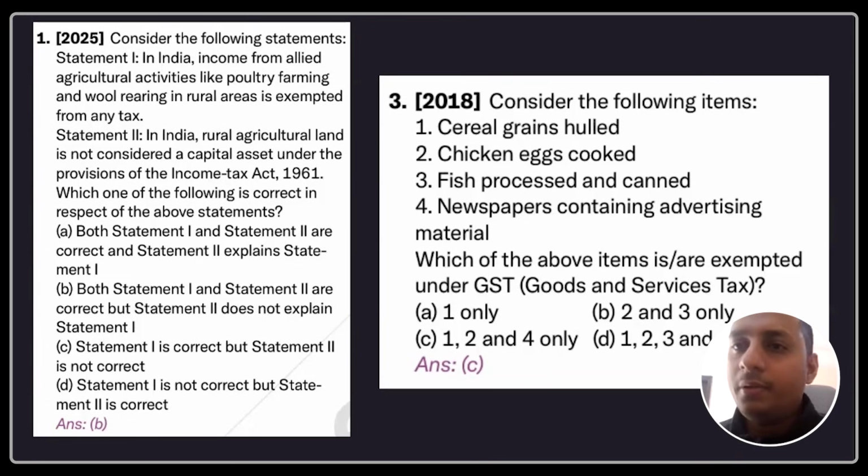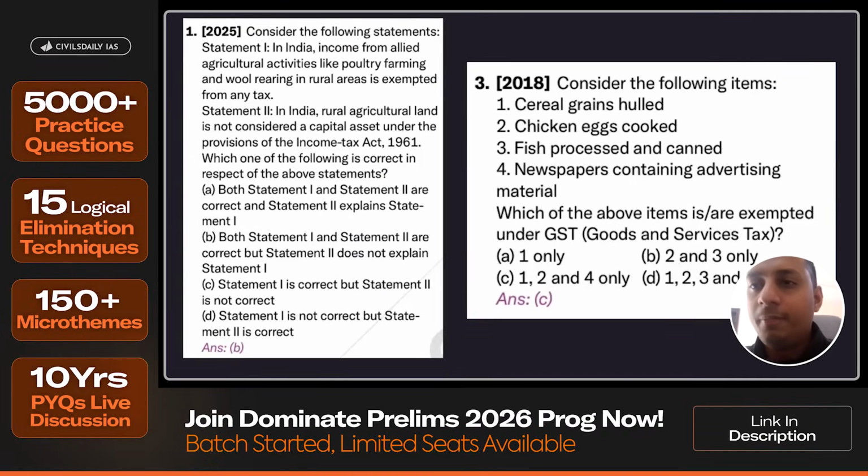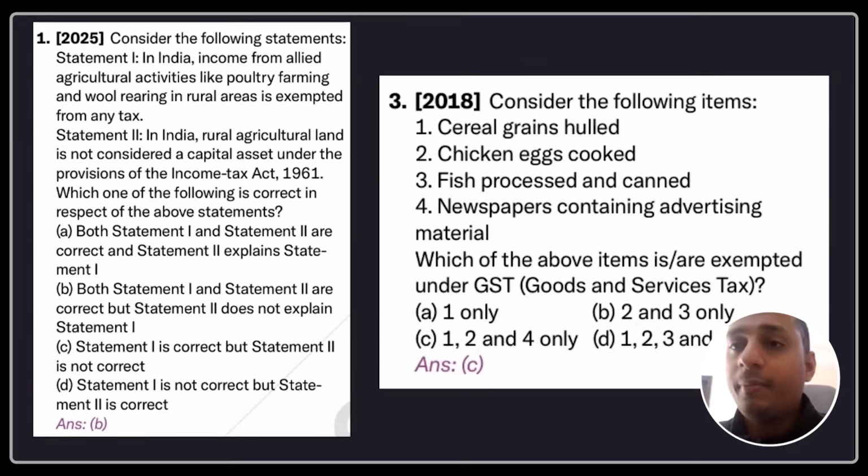So let's say in Tamil Nadu, Namakkal and all, we have 100 crore turnover poultry farming and all. I mean, in Kerala, all the chicken comes from Tamil Nadu. So maybe small farmers is fine. But what about all these very big capitalist farmers out there? They will obviously have to pay some kind of tax, right? So can you say that it's completely exempted from any tax? No. So it was a very logical question.